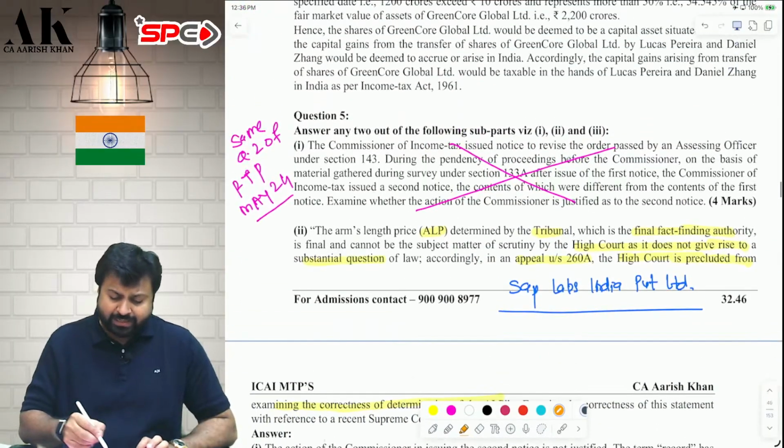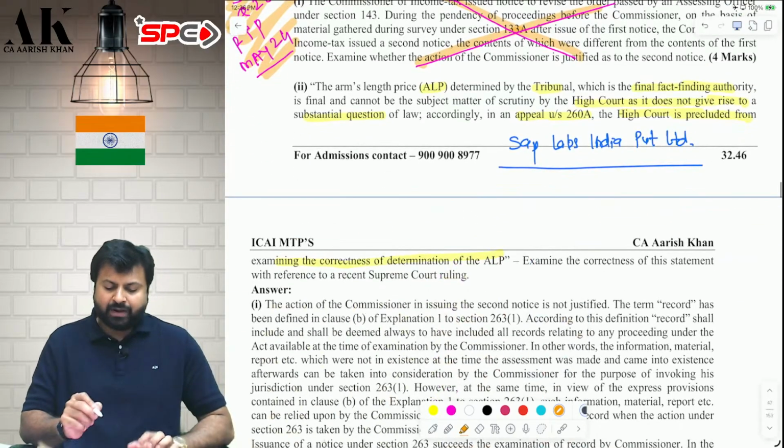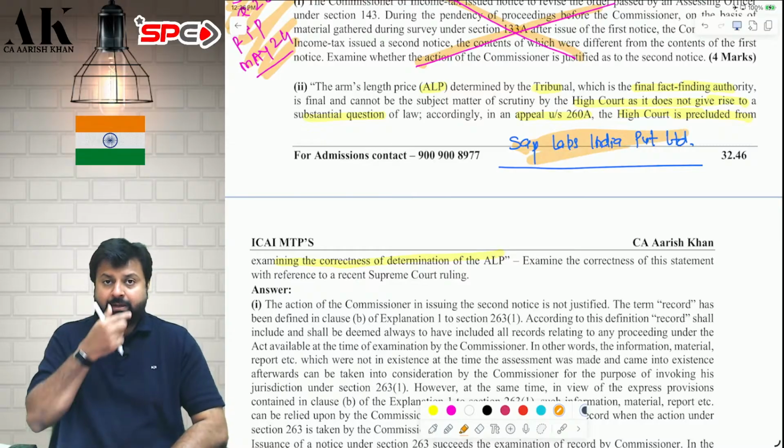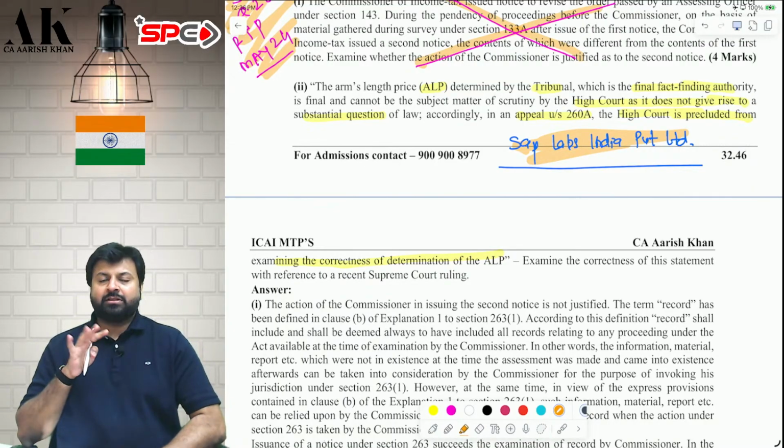Question number 5. Part A we have done earlier. You can go and check the reference I have given over here. Part B we have not done earlier, but it is a Supreme Court judgment of SAP Labs India Private Limited. What does this say? Can the High Court come in between and determine the arm's length price?